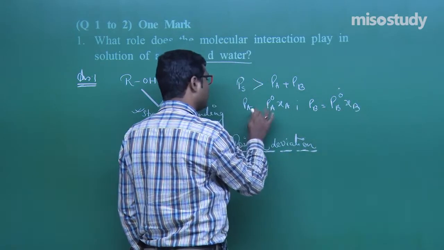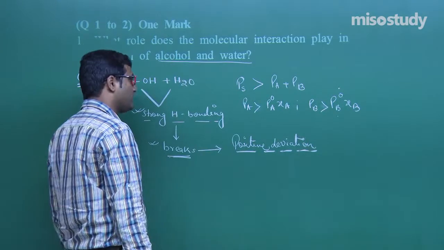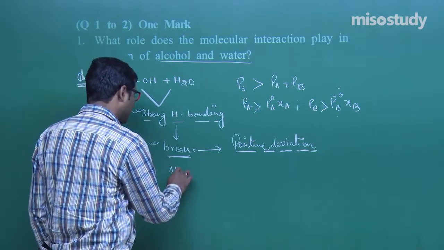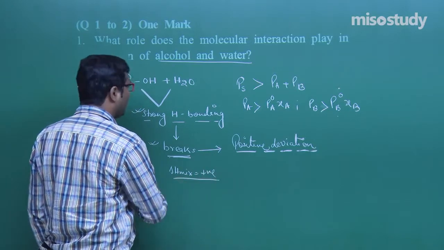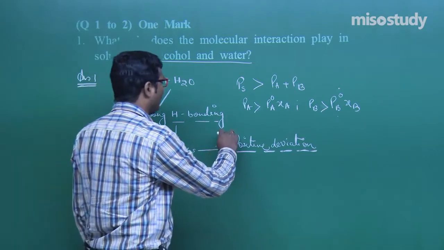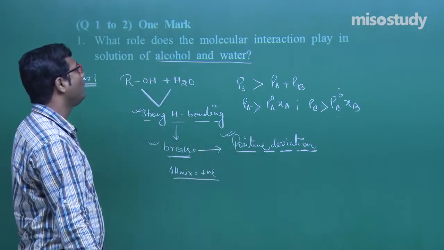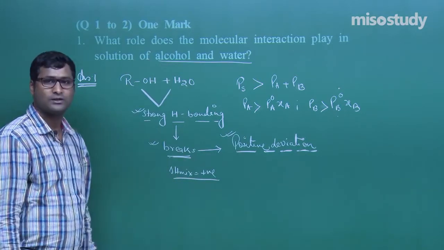Again in this case it is greater, and this will show the positive deviation, and delta H mixing here is positive. If the existing bond breaks, then we can say that is positive deviation. That is the role of molecular interaction between alcohol and water.